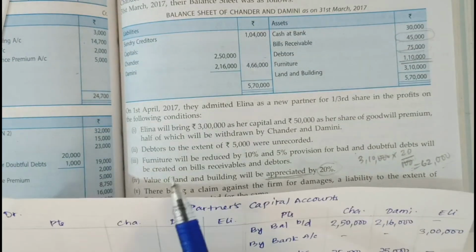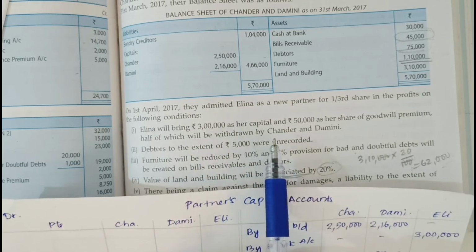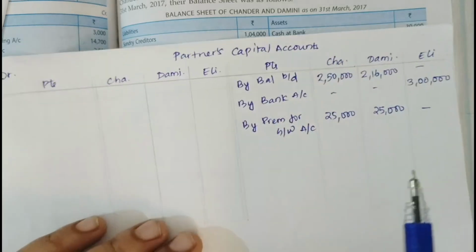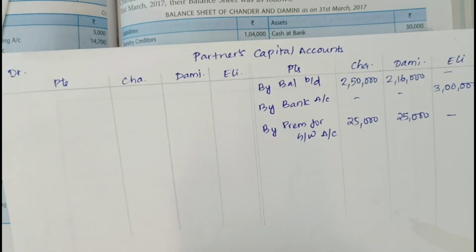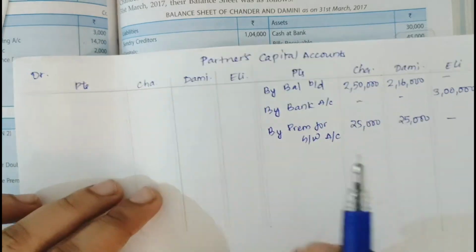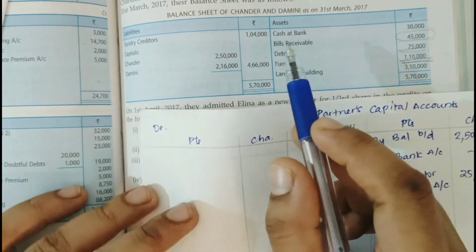Now half of which will be withdrawn by Chandar and Damini. So out of 25,000, half is withdrawn by each partner. The entry is partners' capital account debit to bank account. I told you all the transactions will be through bank.